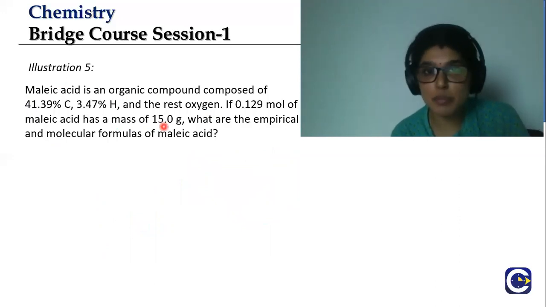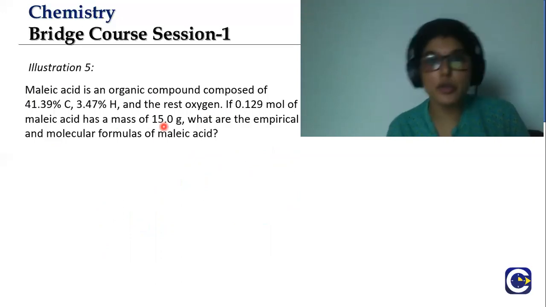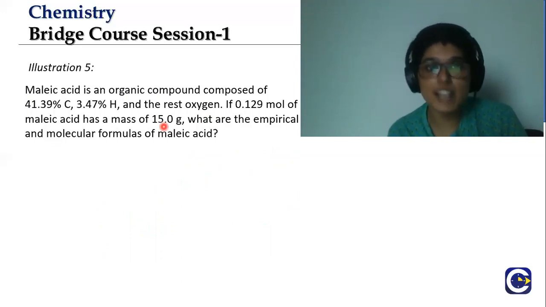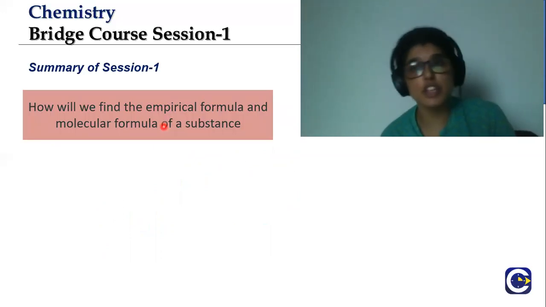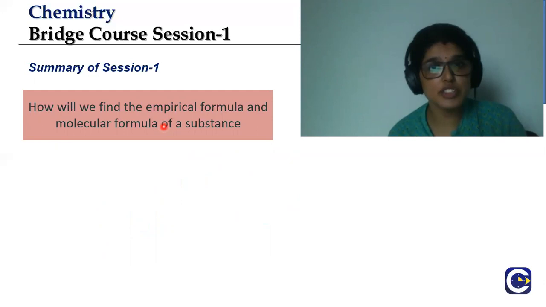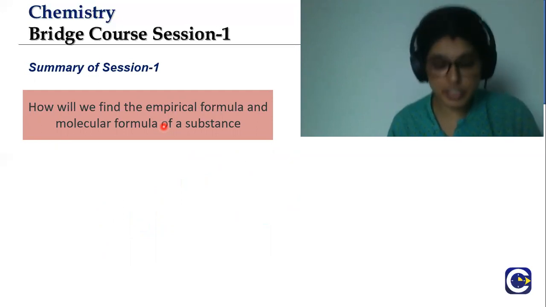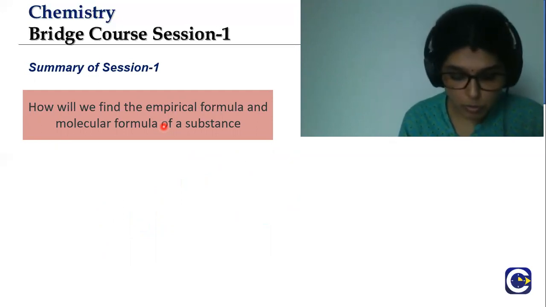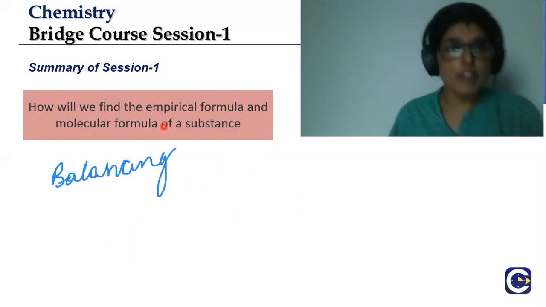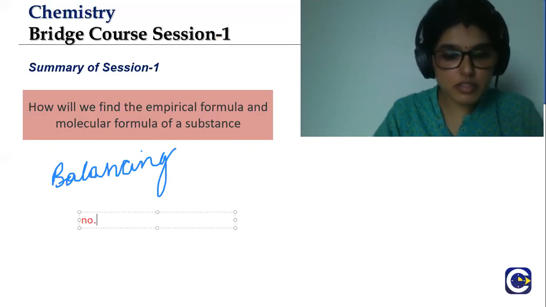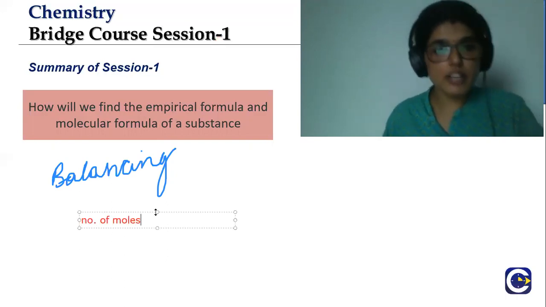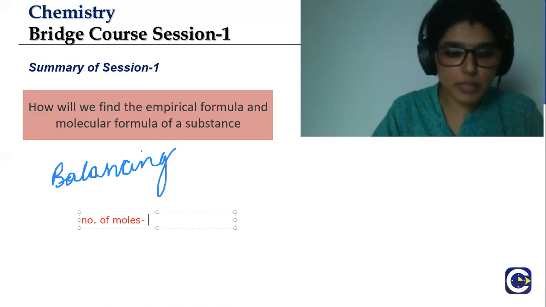Meanwhile, this is an example for you to try and solve using what we learned in this session. So now, what was the summary of this session? We found out how to balance equations using the hit and trial method, and we also looked at how to find out the number of moles using the mass and molar mass.